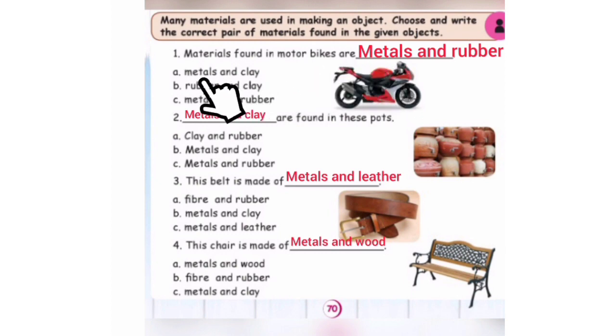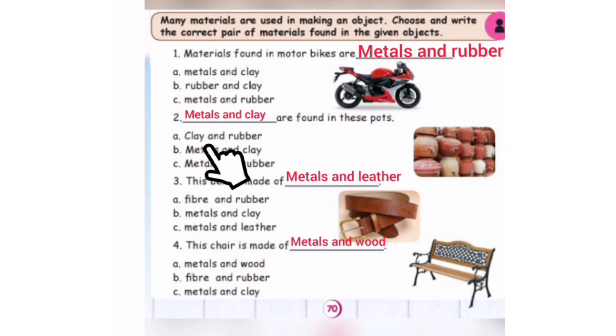First one, metals and clay. Is this correct, children? No. Rubber and clay. Is this correct? No. Last one, metals and rubber. Is this correct? Yes, correct. Very good. Metals and rubbers are the correct answer. Second one, dash are found in these parts. See these parts. What are the materials found in these parts?